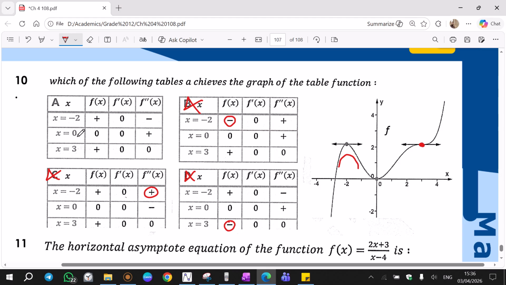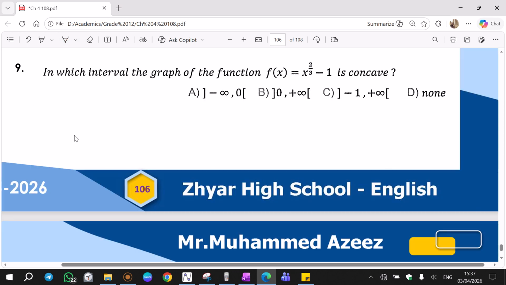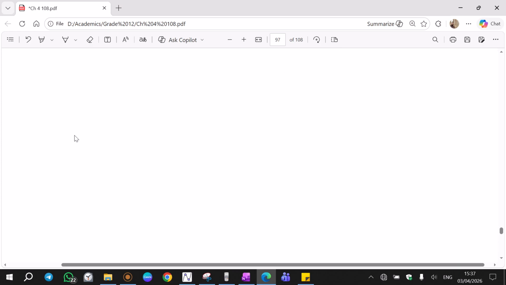More, 0, F double prime positive. That means 0 is in a region that's concave. True. This one is also false. 3 is point of inflection, F double prime is 0. That's correct. Now we can tell A is the correct answer. Now let's go back.